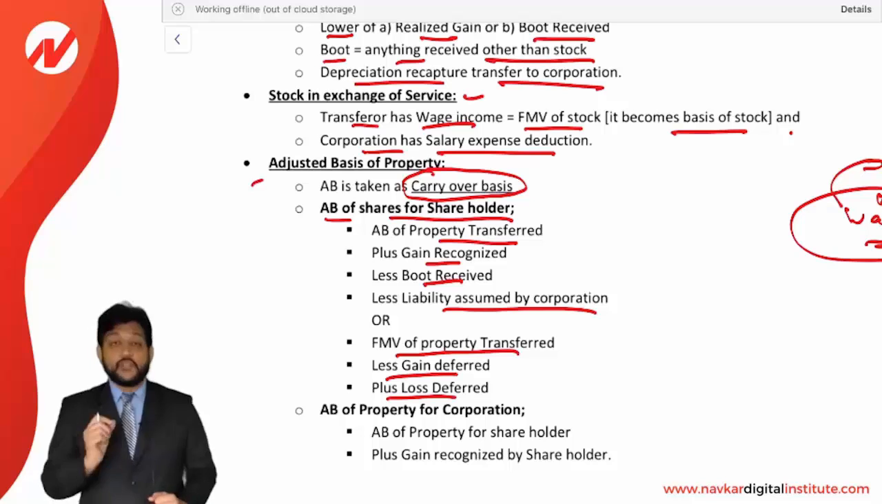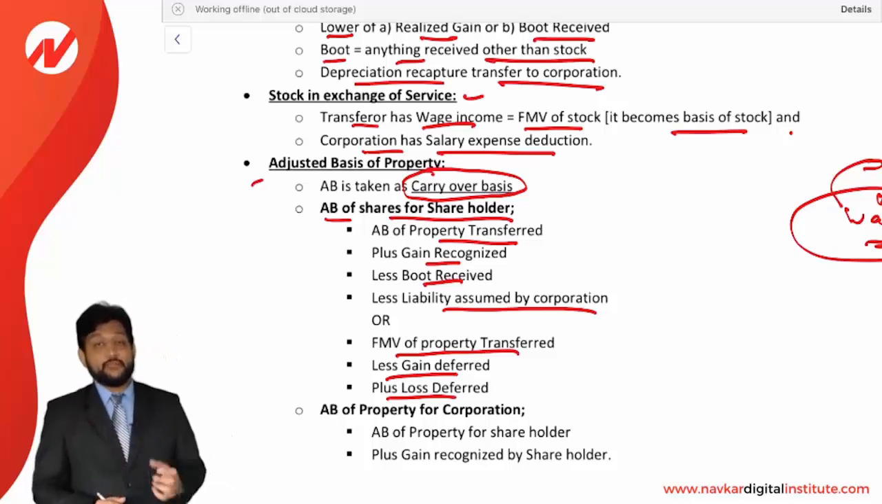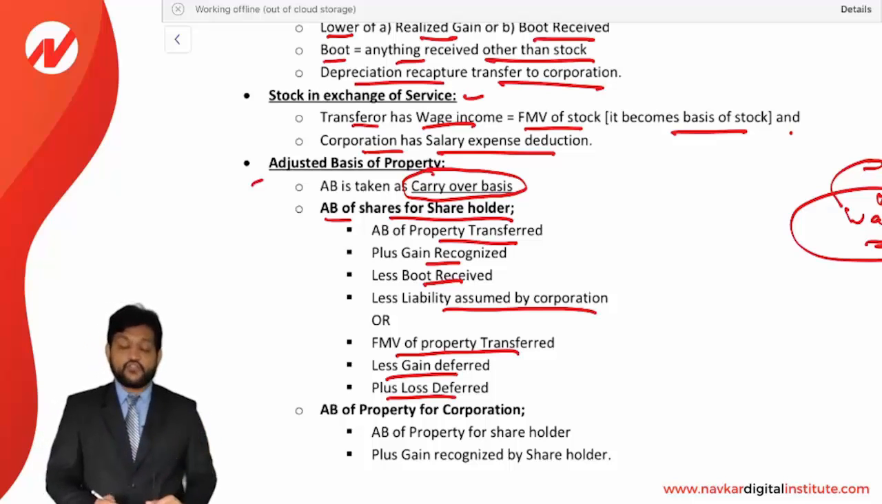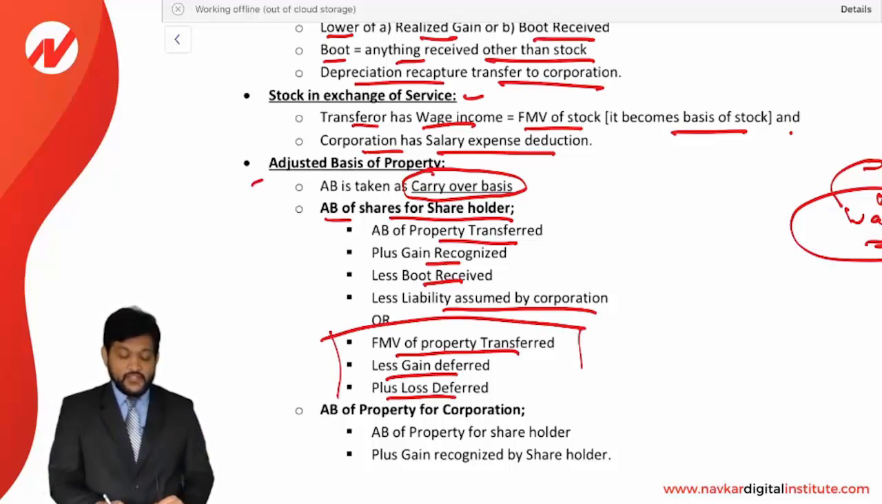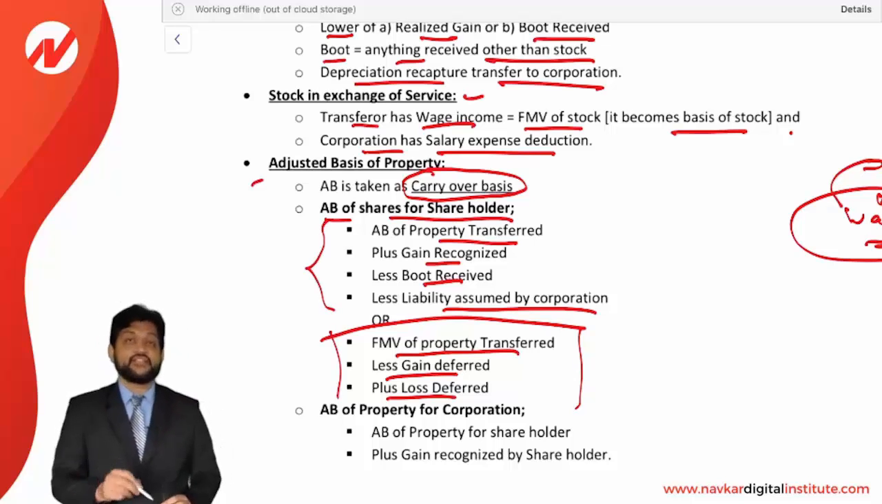Adjusted base of stock will be FMV of the property transferred less gain deferred, meaning gain postponed, or you can say plus loss postponed. This is a short formula you can apply, or there is a long formula. You can apply any one of them, you will get the same answer. There is no problem at all.